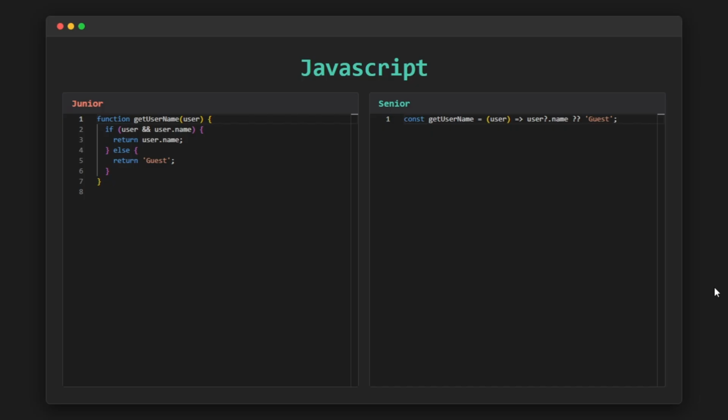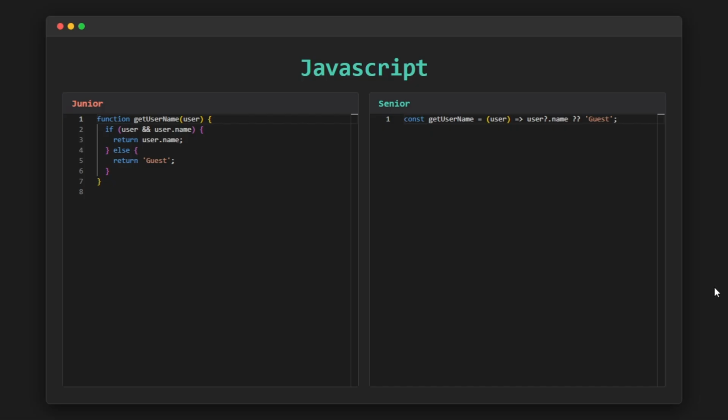To sum it up, this is a piece of code that is correct, safe, and easy to understand for beginners. But it also shows the limitations of a junior mindset as the project becomes more complex. So, how would a senior developer approach this problem? The requirement stays exactly the same, but the way the code is written is completely different. Now, let's see how a senior developer would handle it.